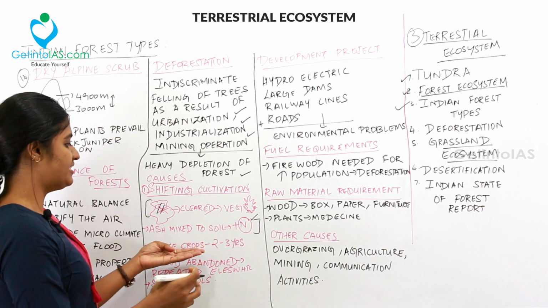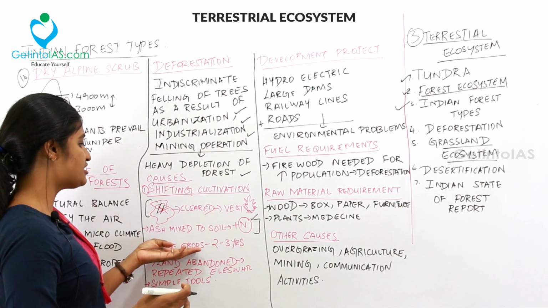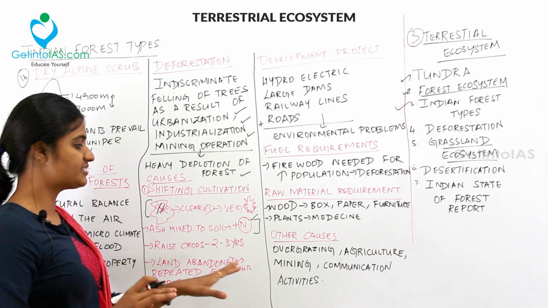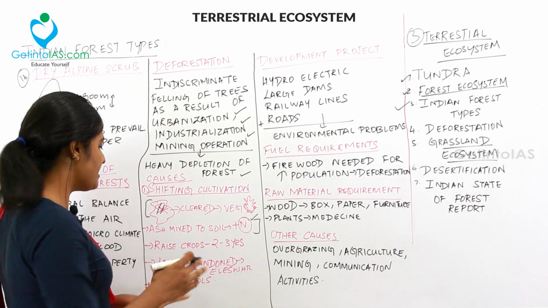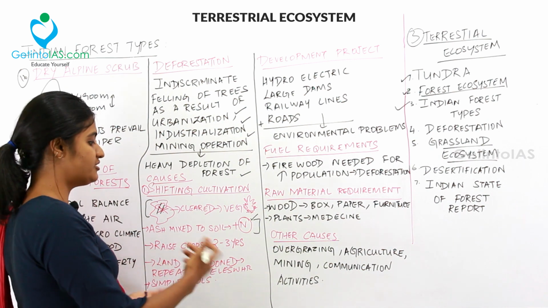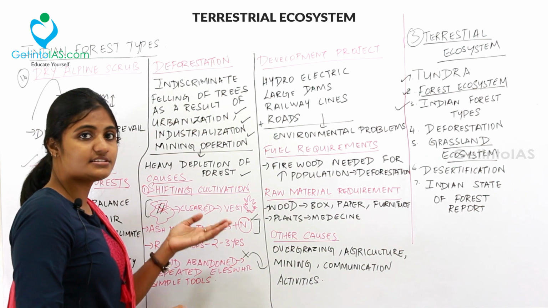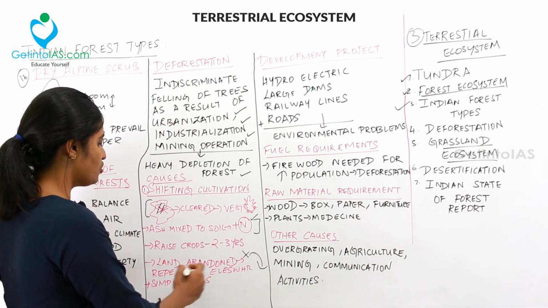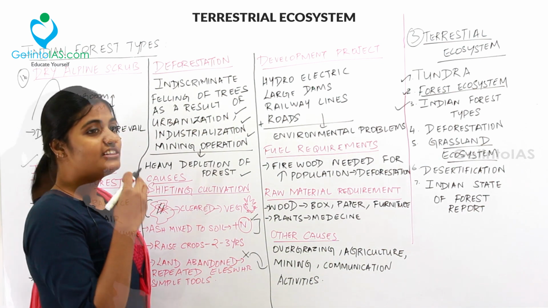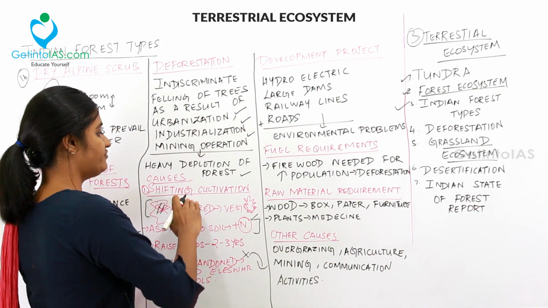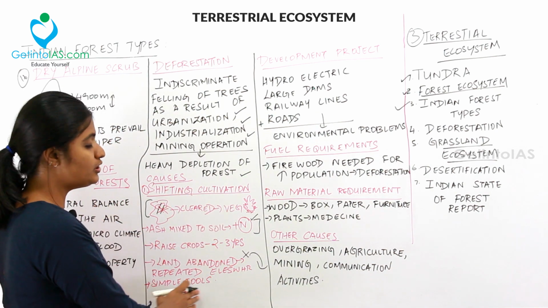Then the people over there will raise crops for 2 to 3 years, and later the land will get abandoned. They leave the land like that and move to some other place to repeat the same process again and again. The tools used in shifting cultivation are simple tools only.